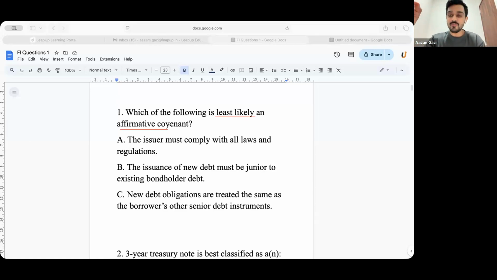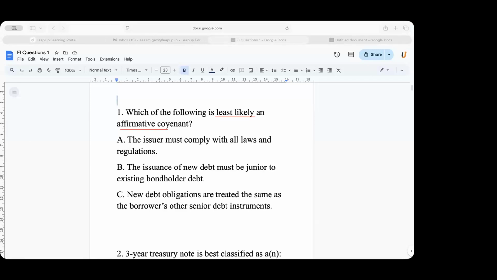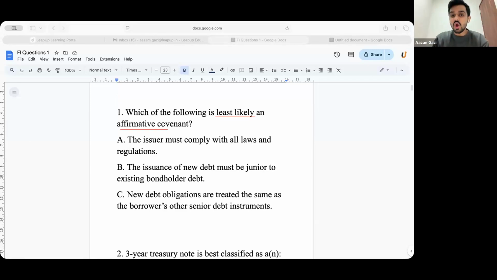Yes, sir. Those rules and regulations are known as covenants. Affirmative covenants are the rules the borrower has to follow, and negative covenants are the behavior the borrower cannot do.